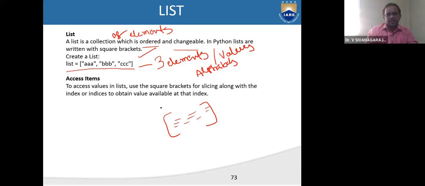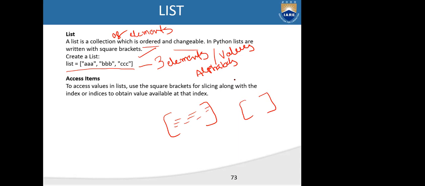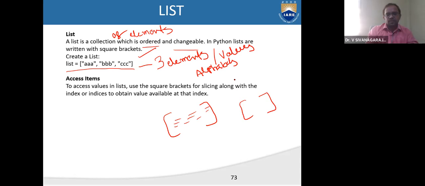So to access values in a list, we are going to use square brackets for slicing along with the index or indices to obtain a value available at that particular index.